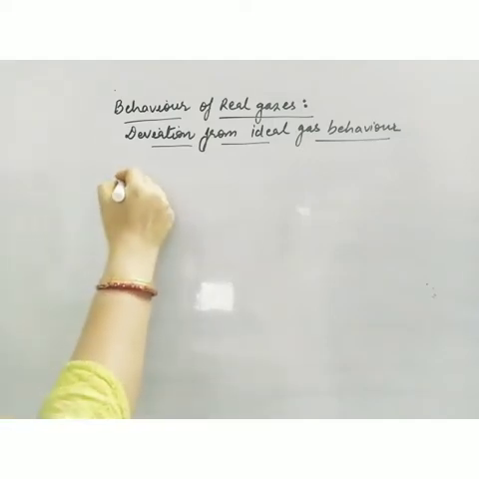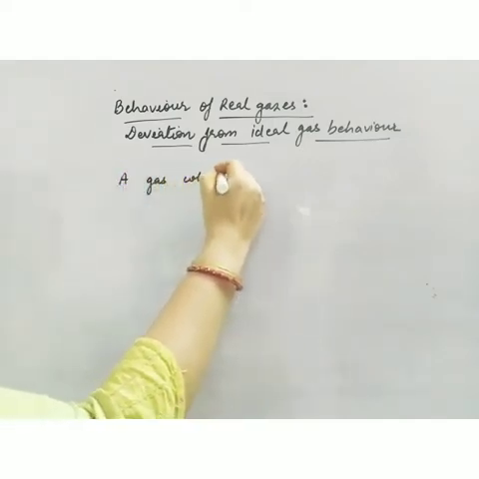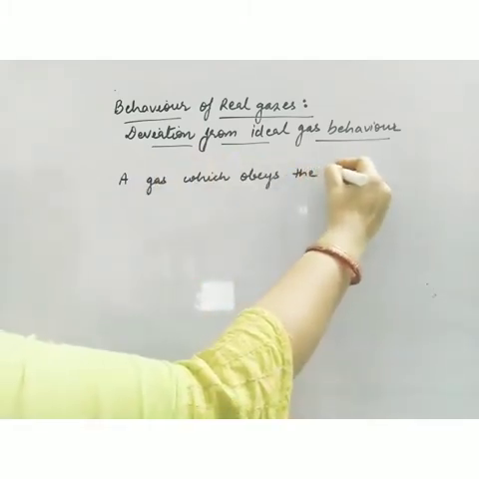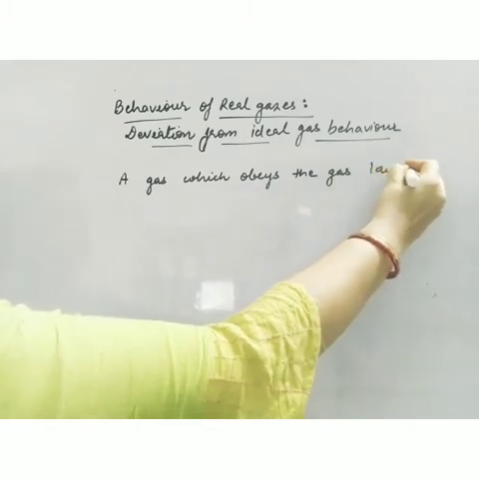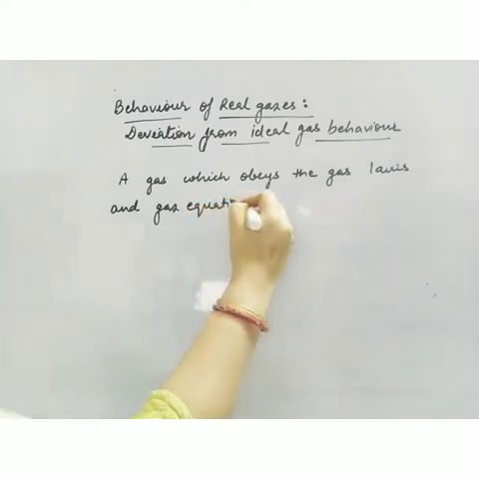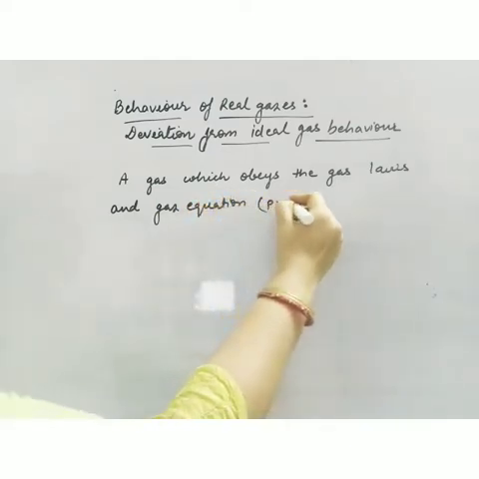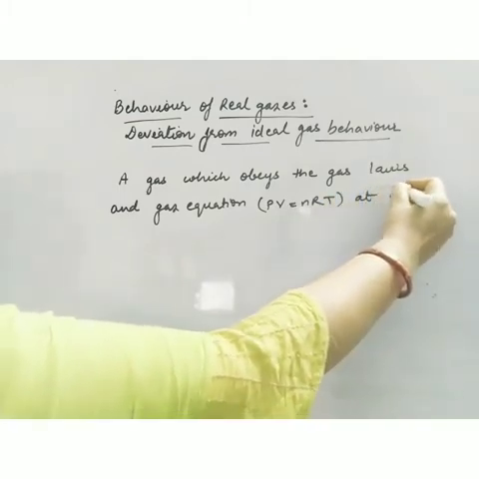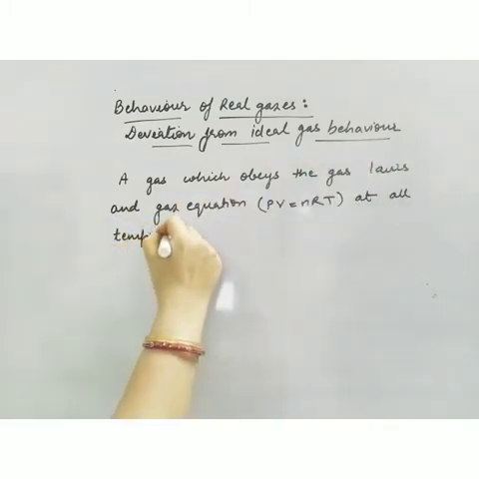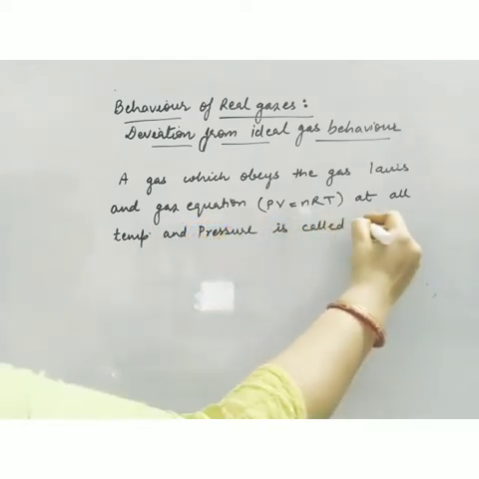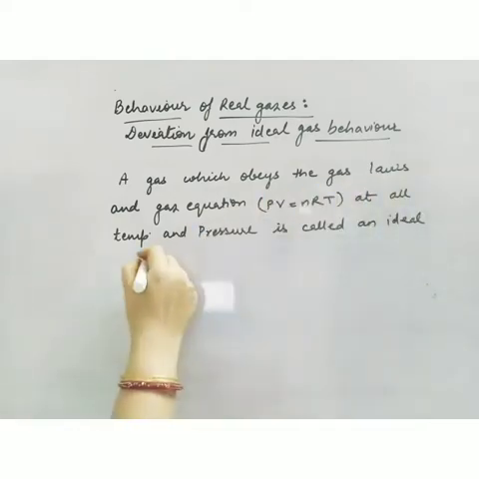A gas which obeys, means follows, the gas laws and gas equation, and what is the gas equation? PV = nRT, that we discussed earlier, at all temperature and pressure, is called an ideal gas.